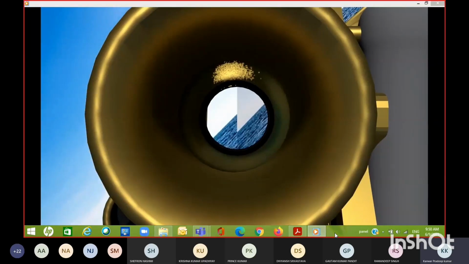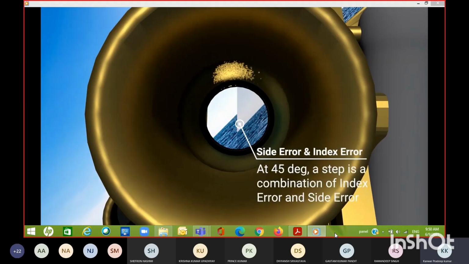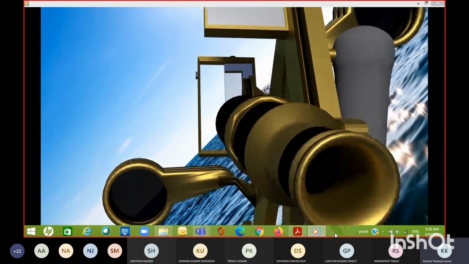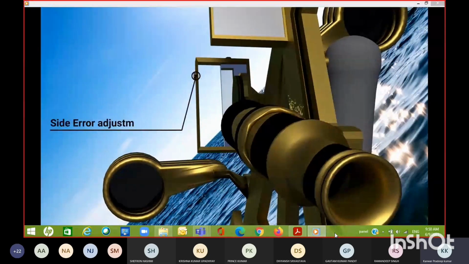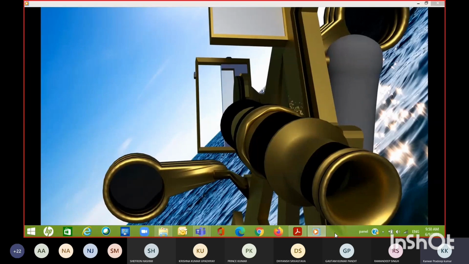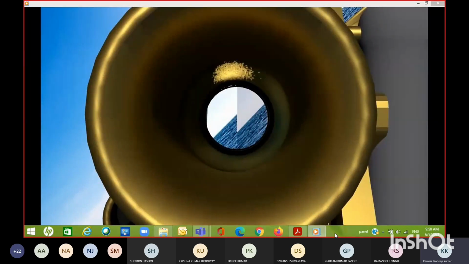Obviously, if you've got a lot of index error to start with, it's harder, so you may have to tilt your head over to 90 degrees, so that all of the error that's visible is side error and none of it is index error. Normally, a 45-degree head tilt will be plenty. From this position, you just adjust the screw that is furthest from the frame. I tilt my head to the right, so this screw is now on top. Just turn it one way or the other until the horizon forms a continuous line again.